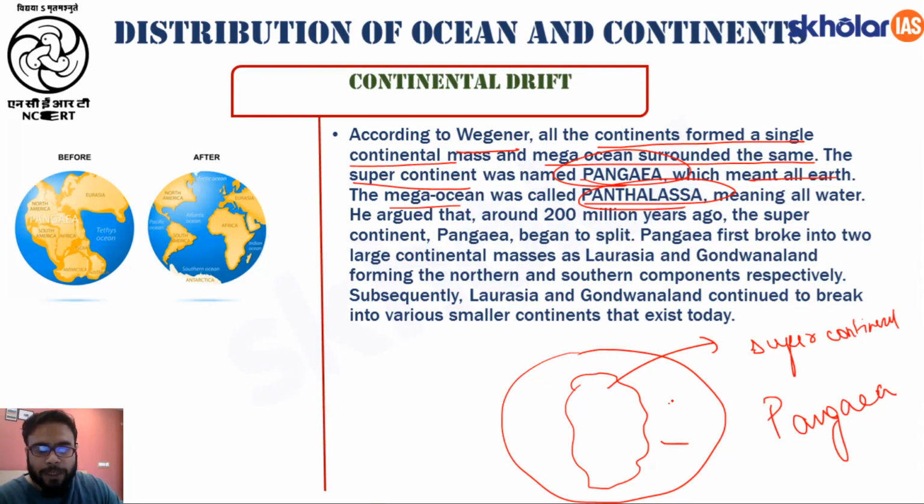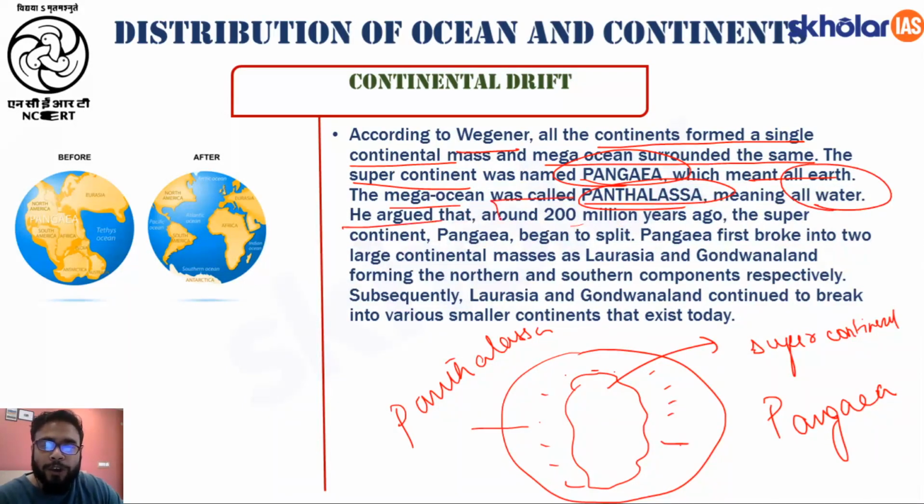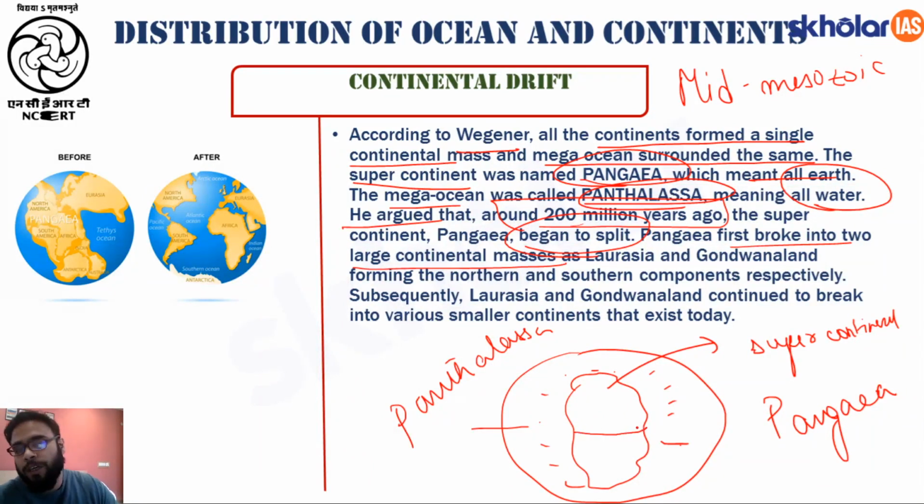And this Pangaea was surrounded by a super ocean, which he termed Panthalassa, and Panthalassa means all water. He argued that around 200 million years ago, which is about mid-Mesozoic times, this Pangaea began to split. The Pangaea first broke into two large continental masses. So this Pangaea that you see here broke into two different land masses.